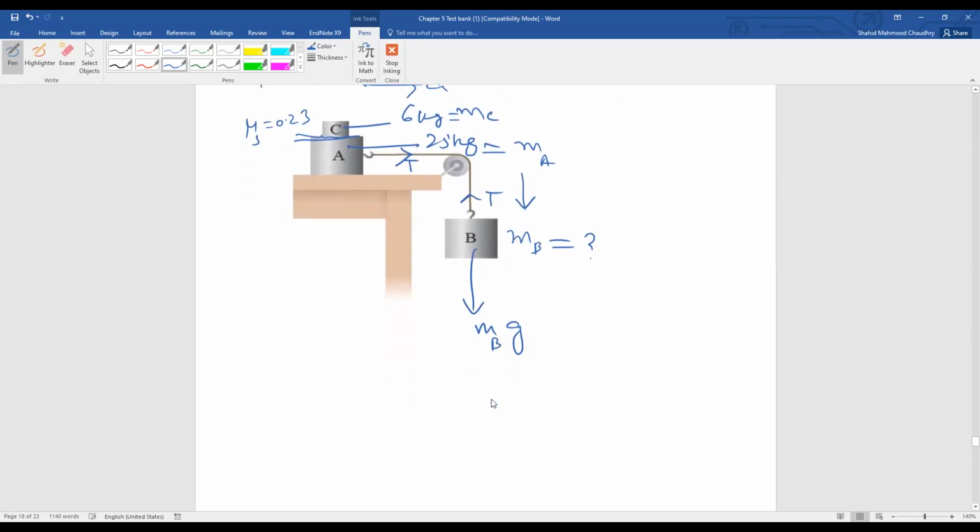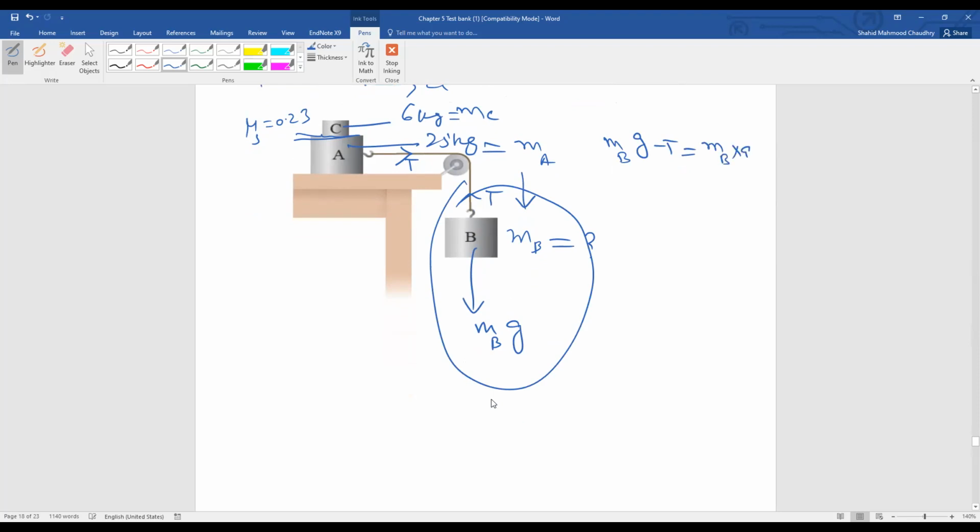Now to solve this one, first write the equation for this side. MB g minus T is equal to MB into A, because it is going down. MB g minus T is equal to the net force MB into A. And what is the equation for this T?